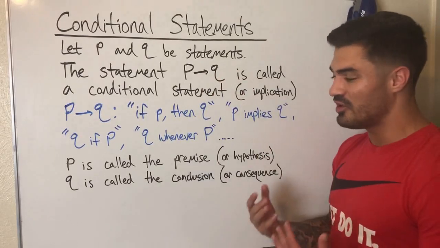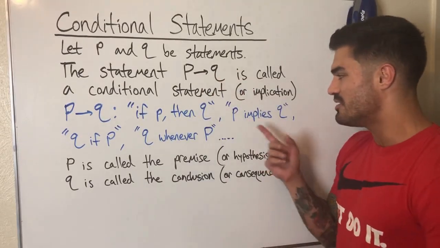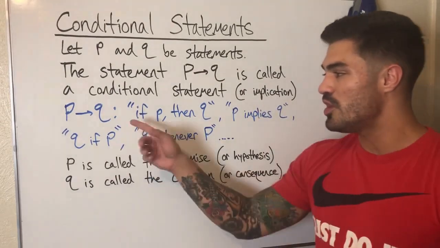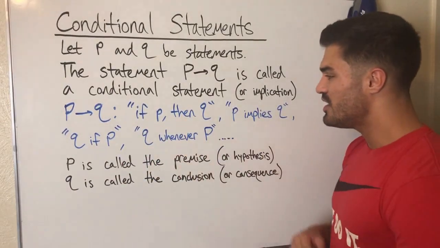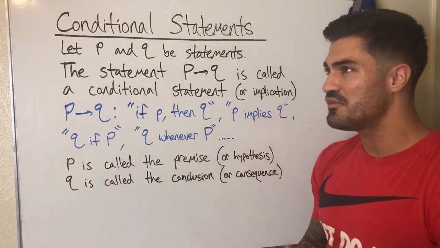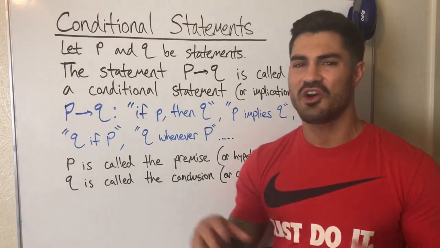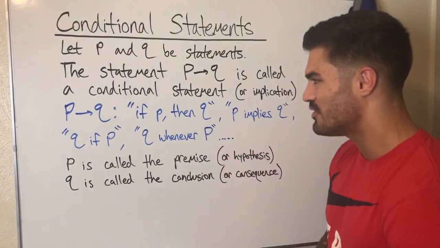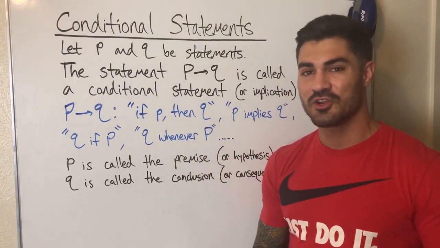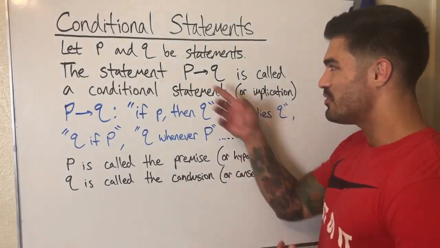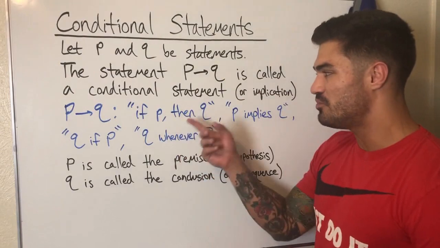You may also hear a lot of different forms of this. You may hear P implies Q, which is why some people call it an implication. Q if P, Q whenever P, P only if Q, P is a sufficient condition for Q. There's all kinds of different stuff you may hear, okay? So refer to your textbook if you're taking a course. Refer to what your instructor wants you to know. But for me personally, when I read this out loud, I read this as if P, then Q.